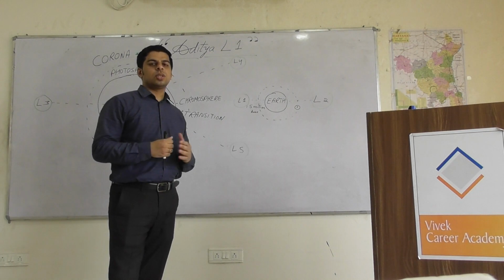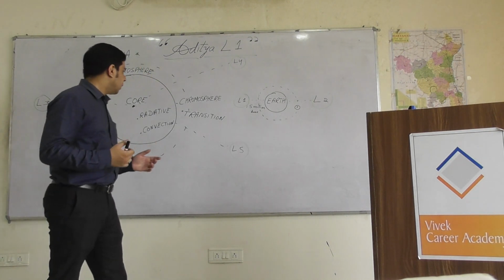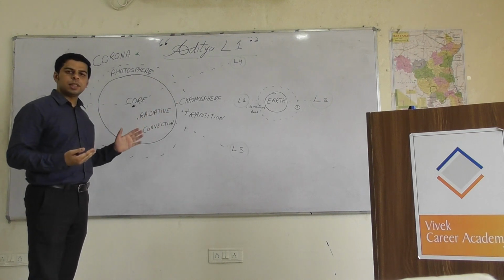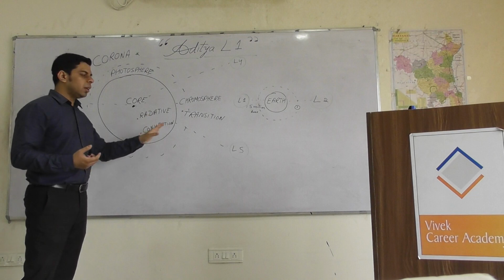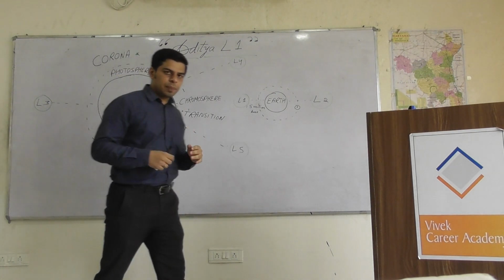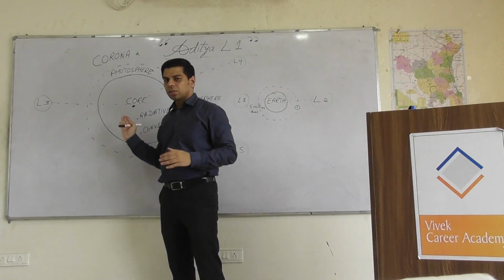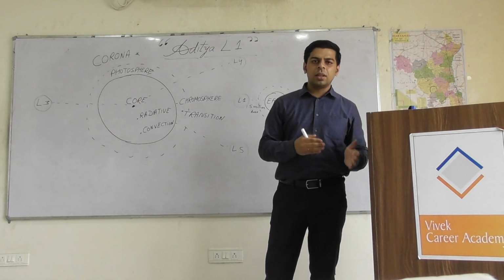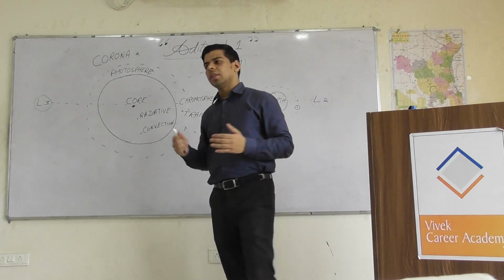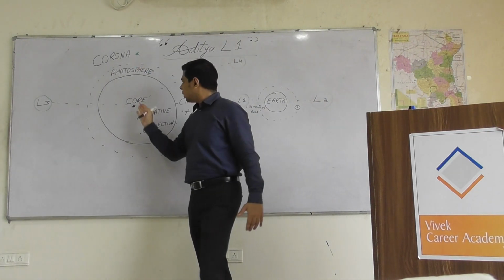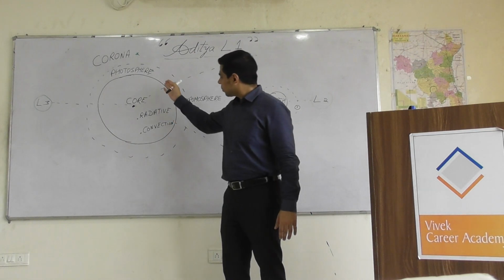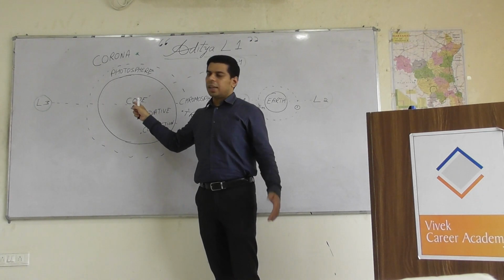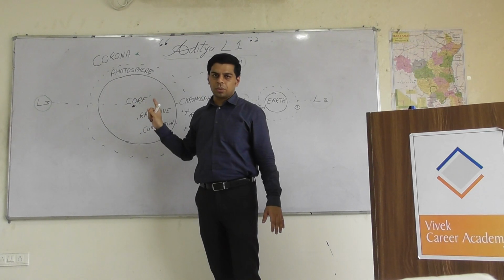Before I start this topic, I would like to brush up your geography knowledge about the layers of the sun, because when I discuss the various payloads, you are likely to encounter these terms. So let's quickly go through the 7 layers of the sun. Like the Earth, which is divided into 3 layers, the inner core, then the mantle, and then the crust, similarly the sun is divided into 7 layers. There is an inner zone and an outer zone. The innermost zone, just like Earth, is known as the core zone.